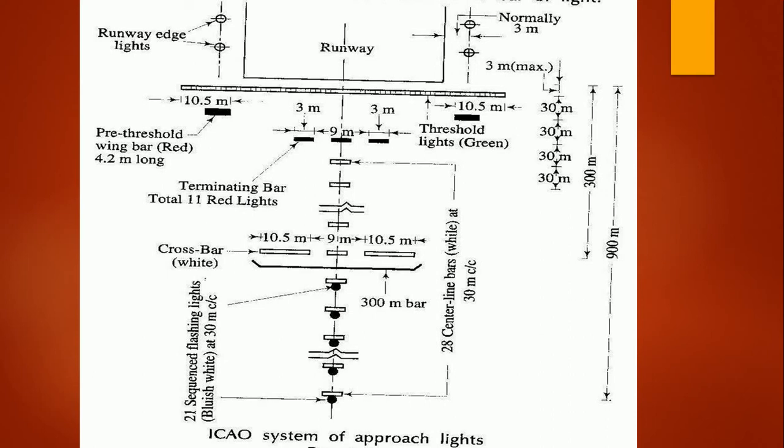also placed at 30 meter center to center distance, and there will be a bar provided for 30 meters, and at that there will be a crossbar of white, and there will be a pre-threshold wing bar of red light, which you can see at 4.2 meters in the figure itself. And this is the ICAO system of approach light, which is a little bit complicated when compared to the Calvert system.